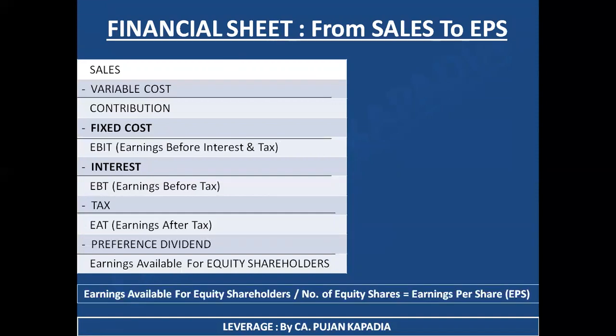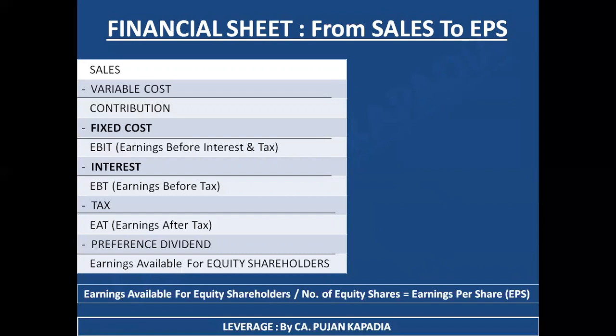At the end there is a box: what is EPS? EPS is equal to earnings available for equity shareholders divided by the number of equity shares. That is, I want to know what I am earning per outstanding equity share. This is known as EPS, earnings per share.